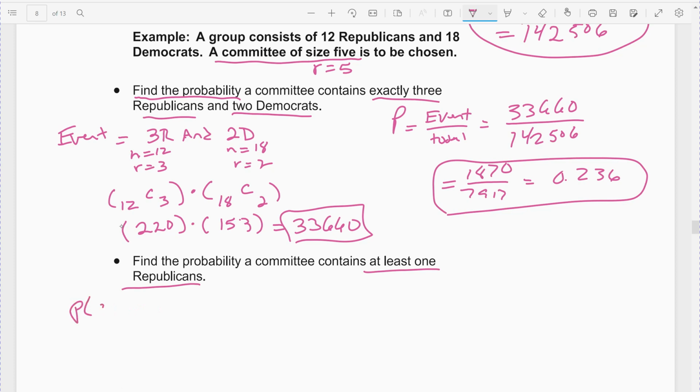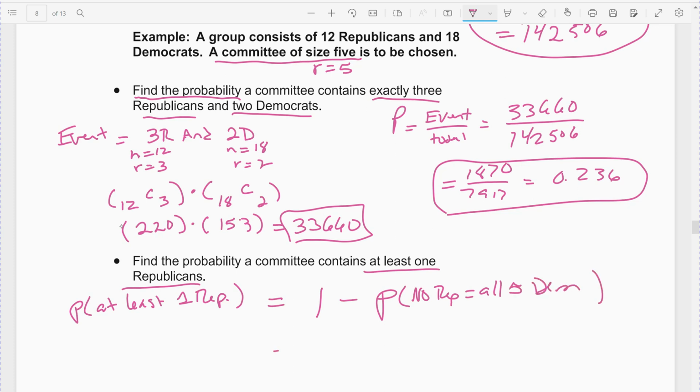Probability at least one Republican, which means I get 1 or 2 or 3 or 4 or all 5. Remember, the easiest way to do the at least one case is to take 1 minus the no Republicans case, right? None, the 0 case. Which means all 5 are Democrats, right?